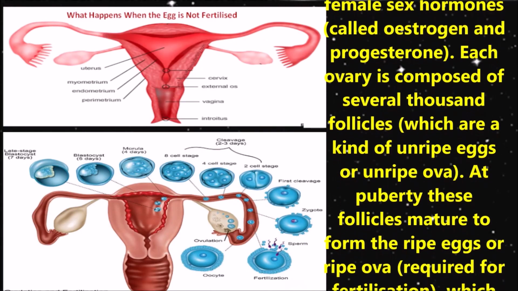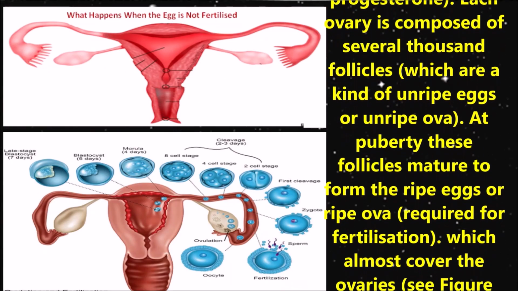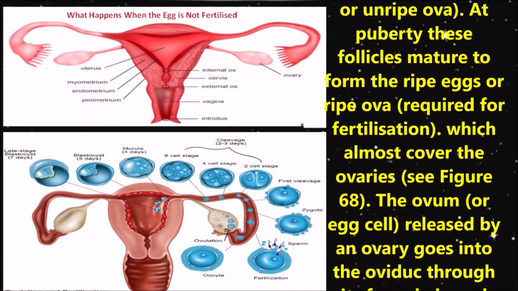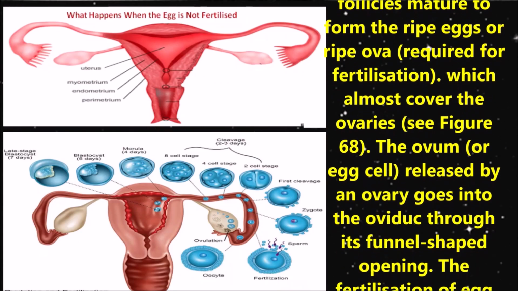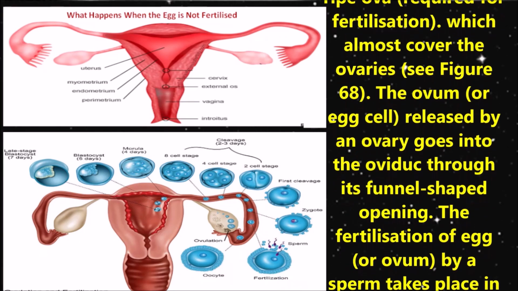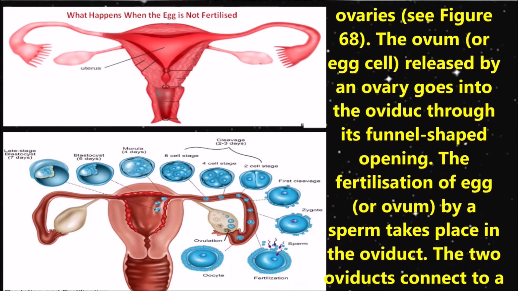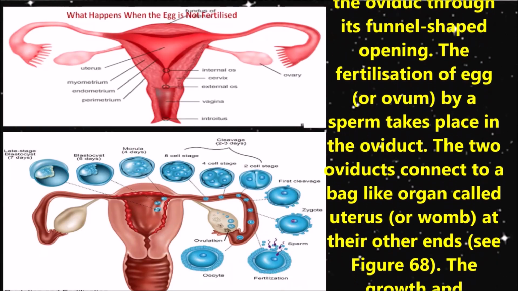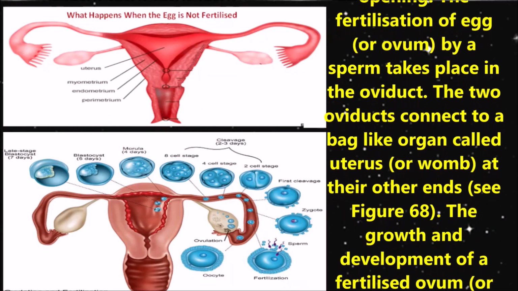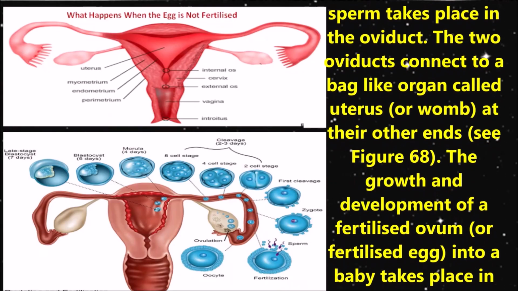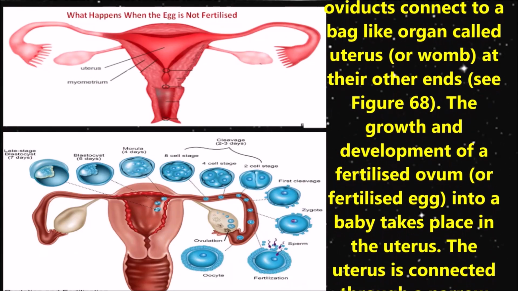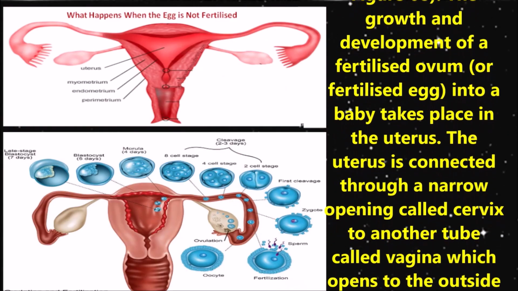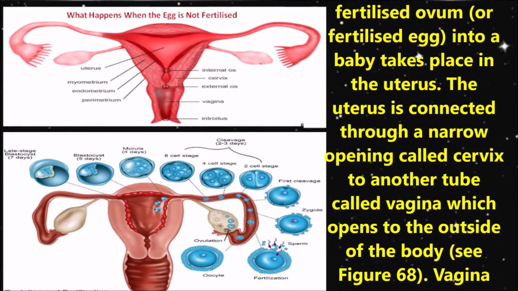Each ovary is composed of several thousands of follicles, which are a kind of unripe eggs or unripe ova. At puberty, these follicles mature to form ripe eggs, also called ripe ova. The ovum released by an ovary goes into the oviduct through a funnel-shaped opening. The fertilization of an egg by a sperm takes place in the oviduct. The two oviducts connect to a bag-like organ called the uterus or womb. The growth and development of a fertilized ovum into a baby takes place in the uterus.